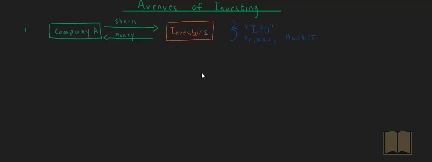The first way in which you can purchase shares on the stock exchange is if a company, let's call it Company A, issues its shares for the first time. So we call that an initial public offering. Company A issues shares to investors, and investors are then said to buy shares in the primary market. Primary because it's the initial offering of these shares.